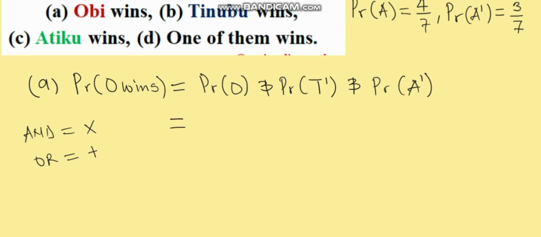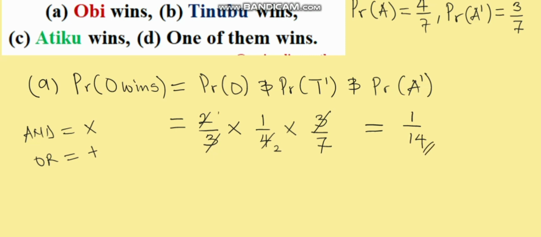Then let's put our values. The probability that Obi wins is given as 2/3, and that we have here means multiplication. The probability that Tinubu loses, that is 1/4, as we have obtained earlier, multiplied by the probability that Atiku loses, that is 3/7. So let's simplify this further. This 3, we cancel this 3 out. 2 here 1, then 2 here 2. Therefore, the probability that Obi wins will be 1/14.